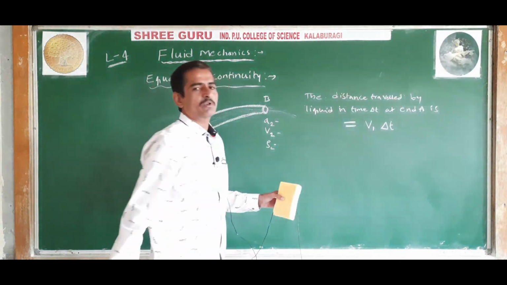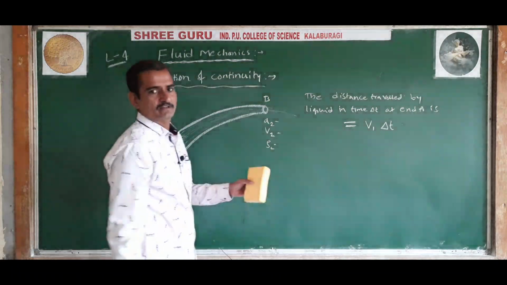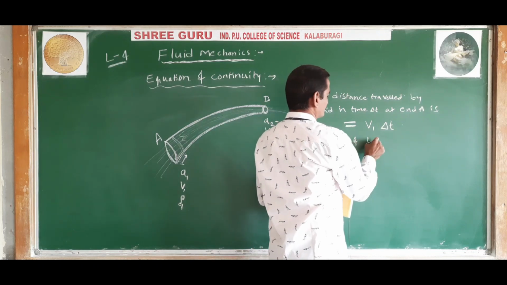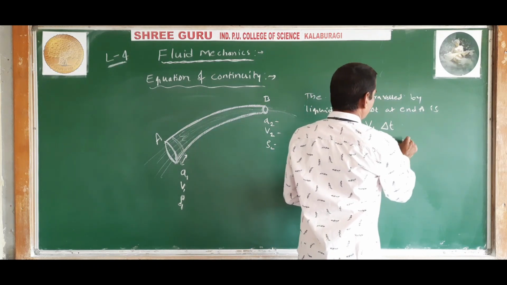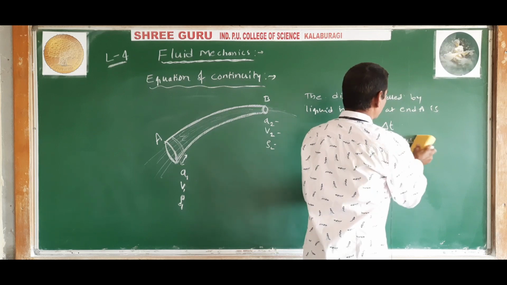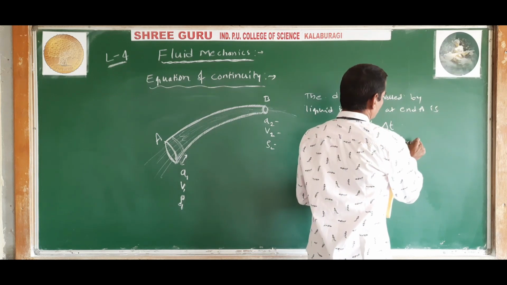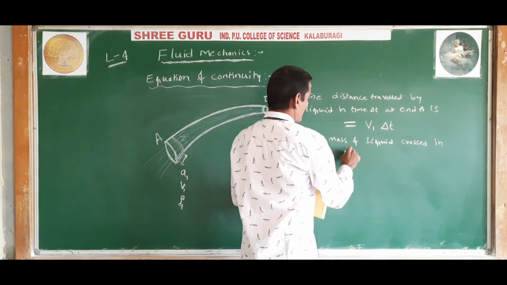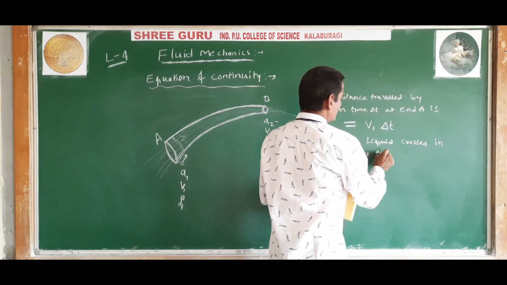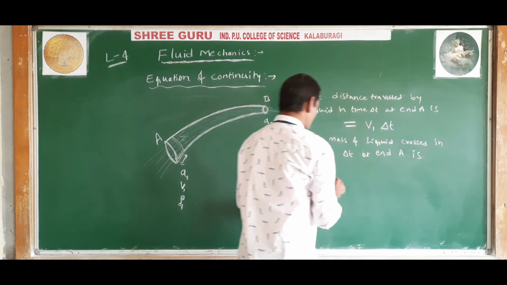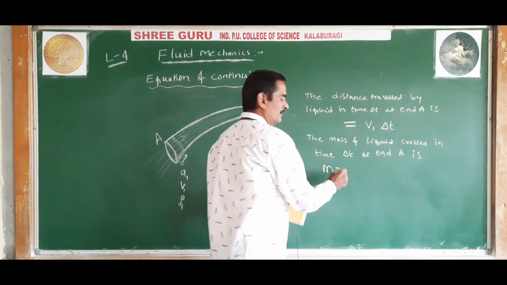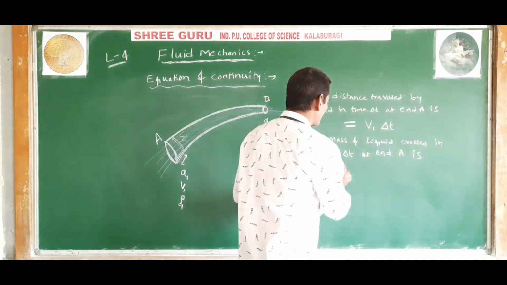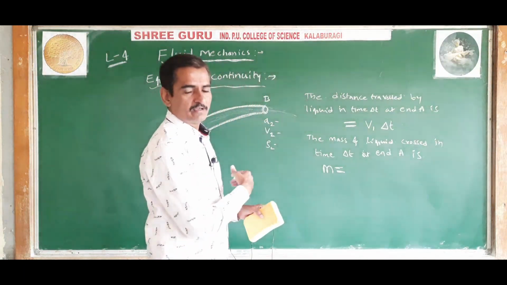Now, in this small interval of time delta t, the mass of liquid crossed at end A is given by, generally we write, mass is equal to volume into density. So it is volume of liquid into density.